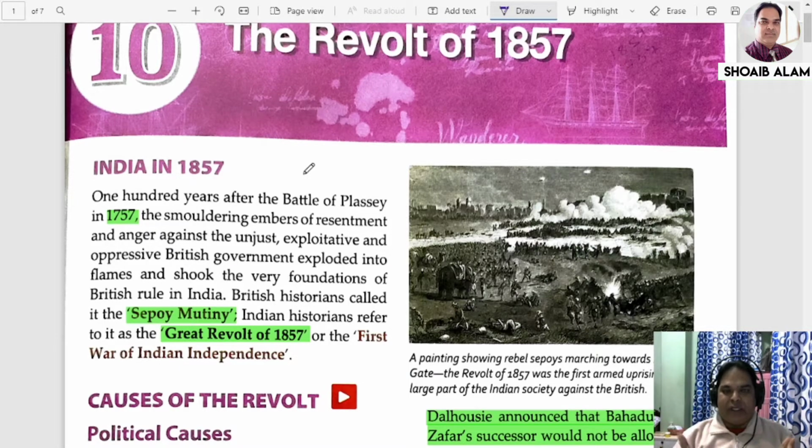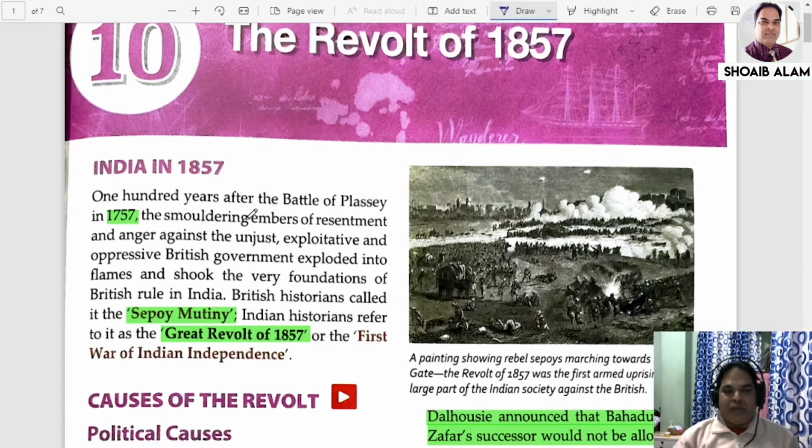The first is the political cause, the second is the economic cause, then social and religious causes, and then the military causes. All these causes together were responsible for the revolt of 1857. So what made the people go against the mighty British rule in our country? At that time the Company's rule was there. The East India Company came as a trader, and after 1757 they became the rulers of our country, and one after another they started bringing most of the territories of India under their direct control.